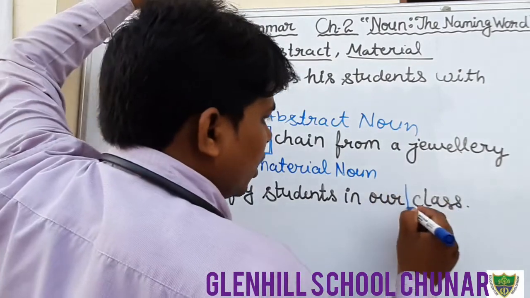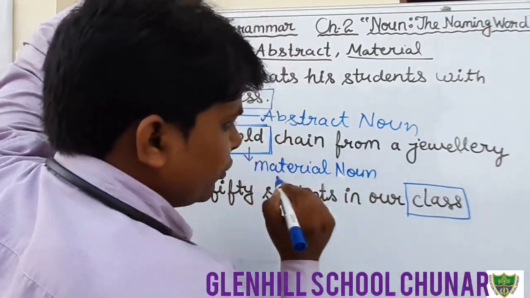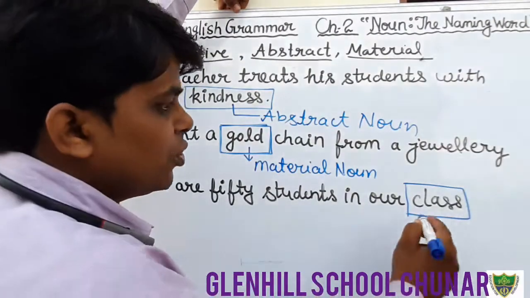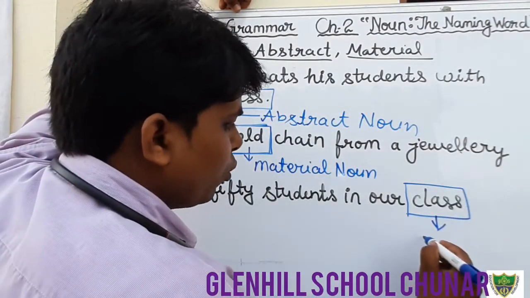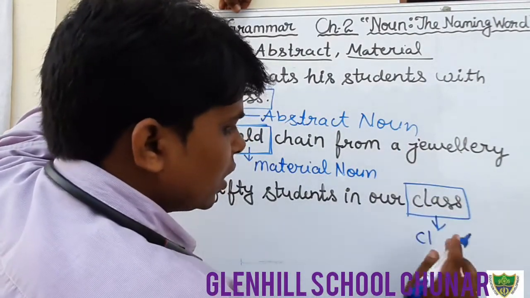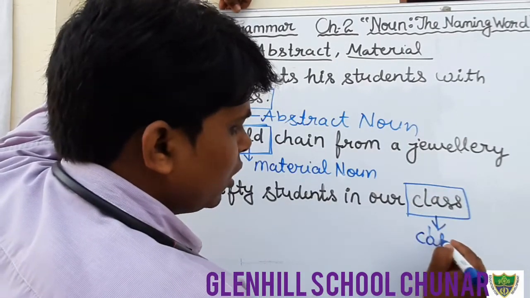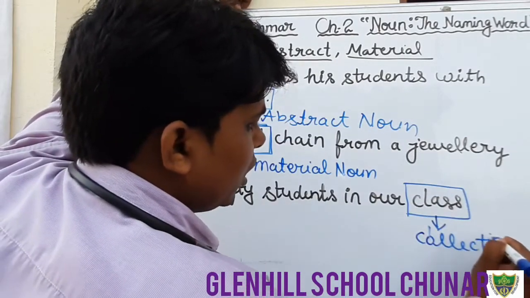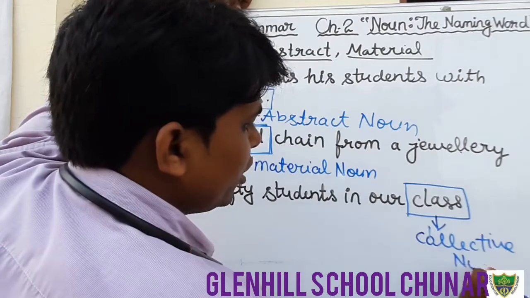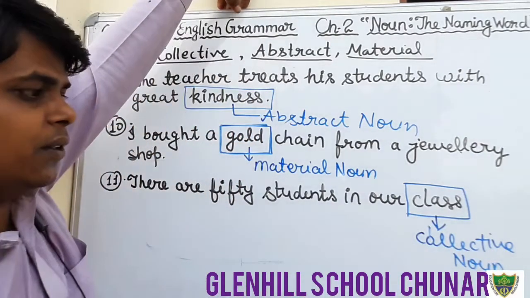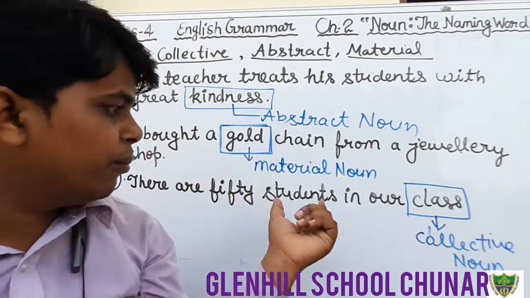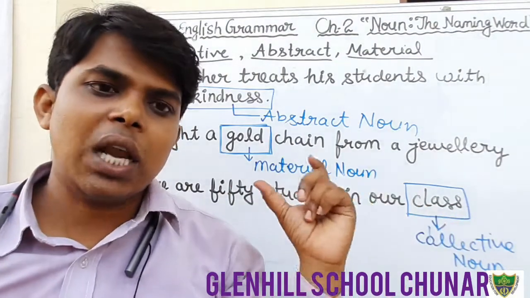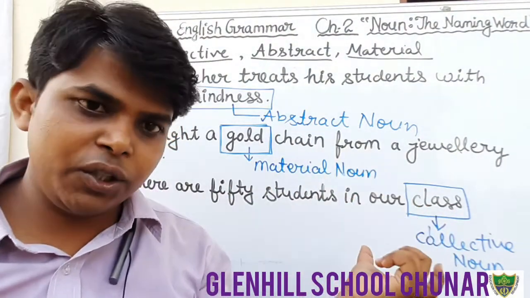Class denotes the collection of students. Therefore, the word class is a collective noun. Circle the word class, and that is a collective noun. Okay students, just write down. In this sentence, there are 50 students in our class. Class is a group of some students.